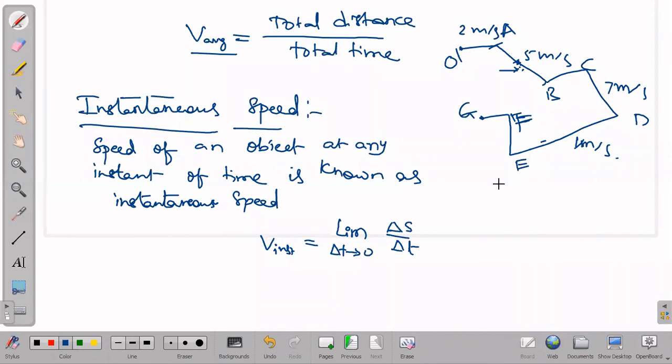If it is a digital meter in a newly released bike, and the person is moving with some 57 kilometer per hour when we observe it, that value is the instantaneous speed. So the speedometer indicates instantaneous speed.